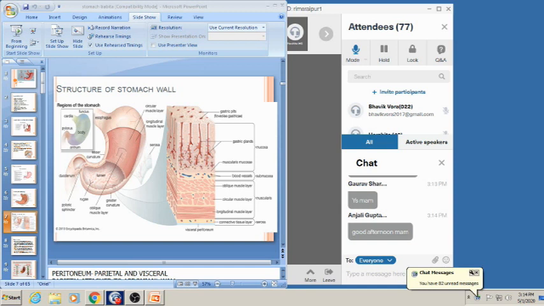What is the nerve plexus present in the submucosa called? Can anyone tell me? That is called Meissner's nerve plexus. Okay. Then there is a muscularis mucosa, then gastric gland.